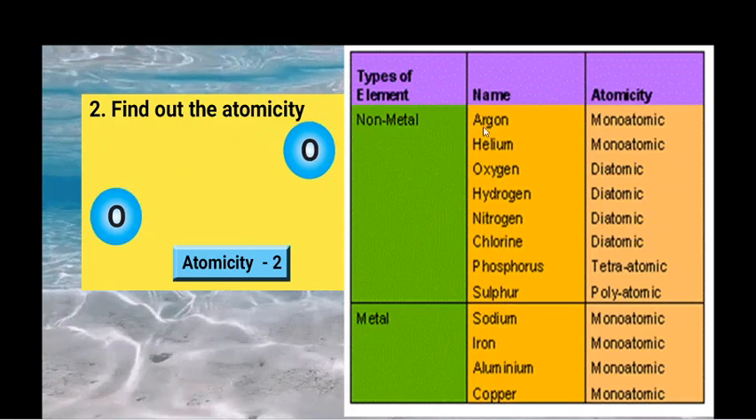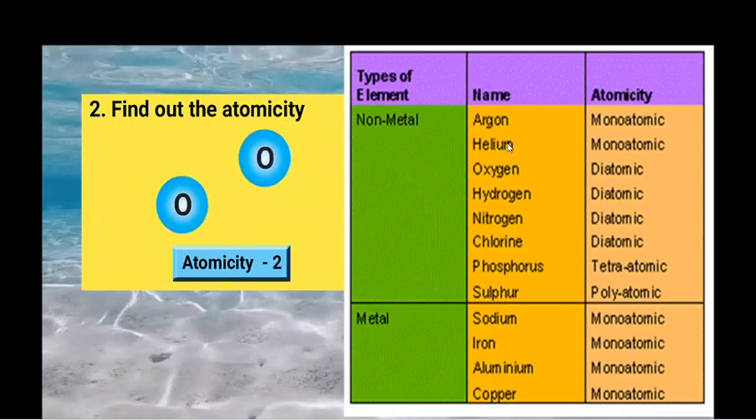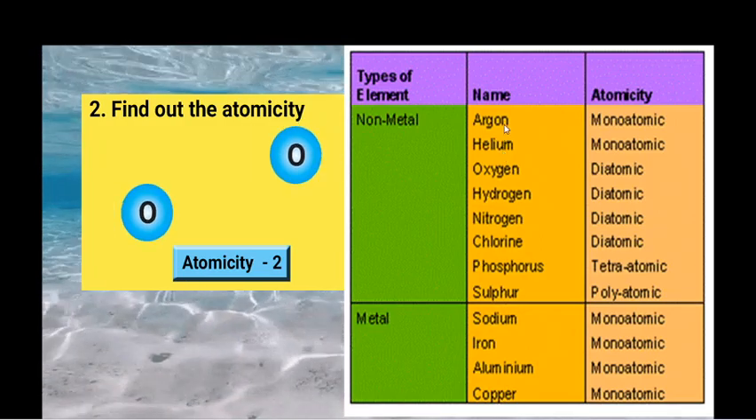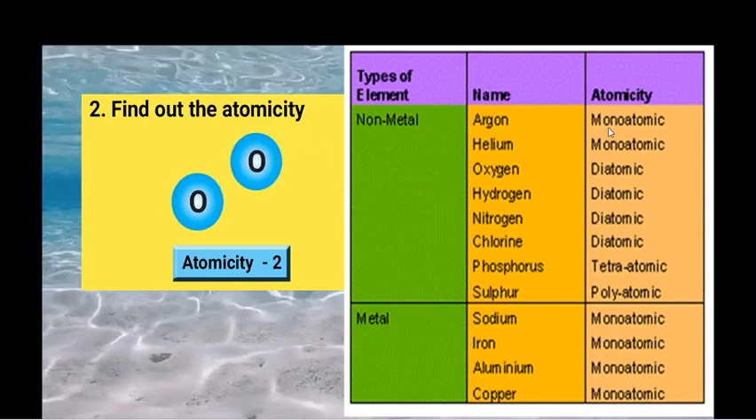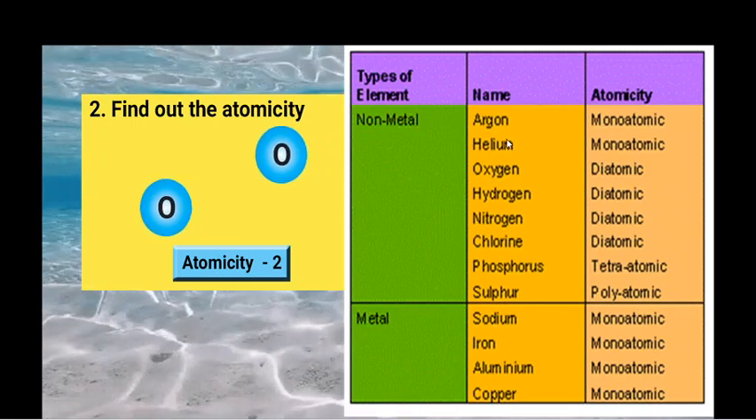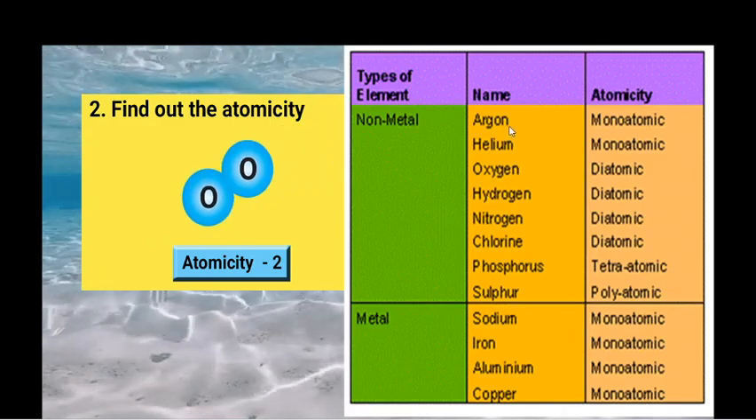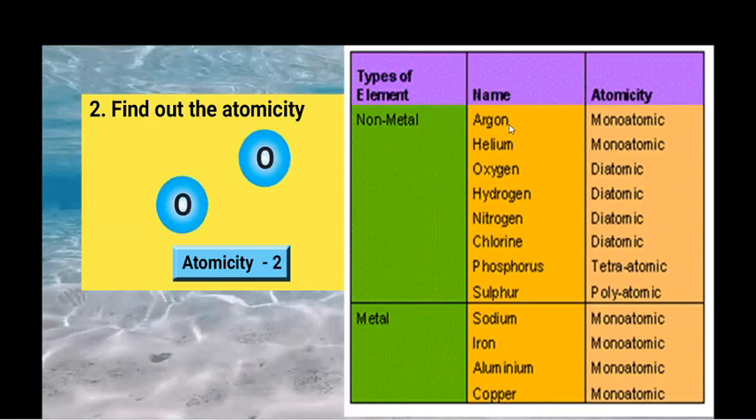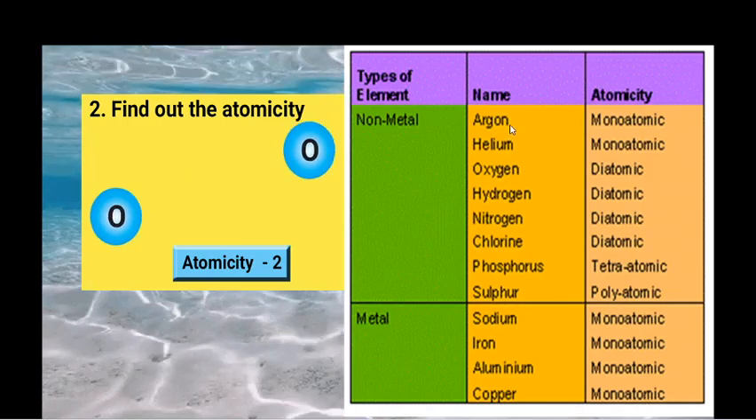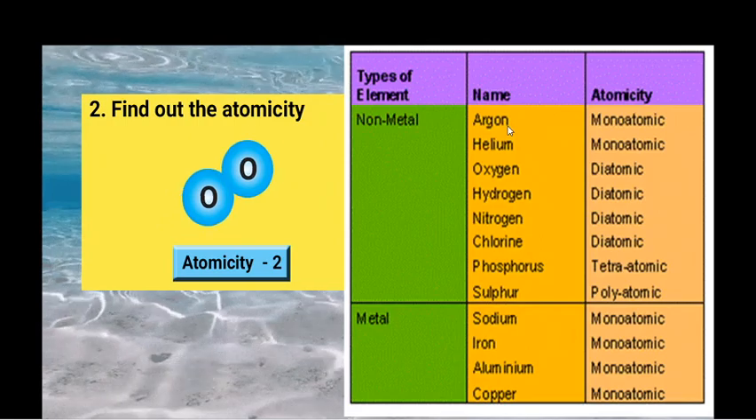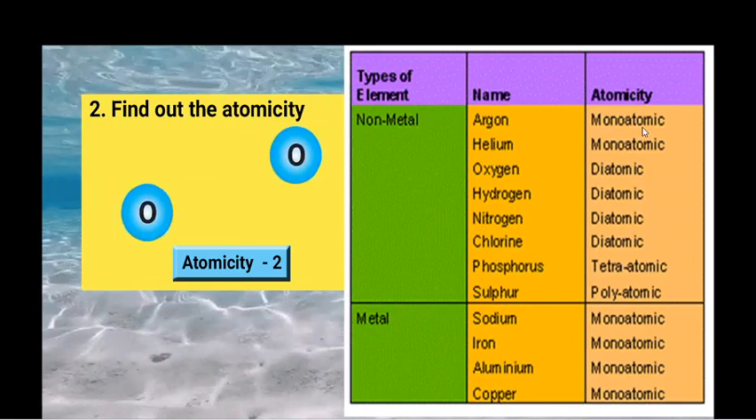For example, argon is a noble gas. Like that, helium is also a noble gas. So why are they considered monoatomic? The atomicity of argon and helium is mono because they have attained stability. They obey the octet rule. The outermost shell contains 8 electrons, so they do not react with any other element to make a molecule. So their atomicity is monoatomic.